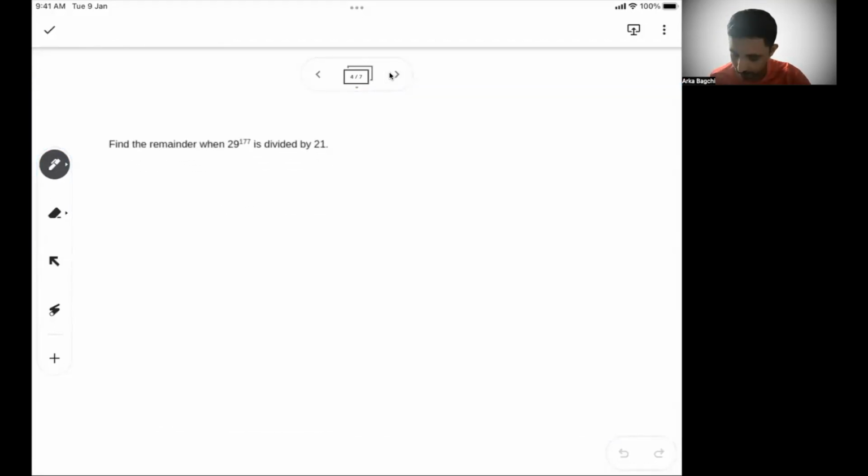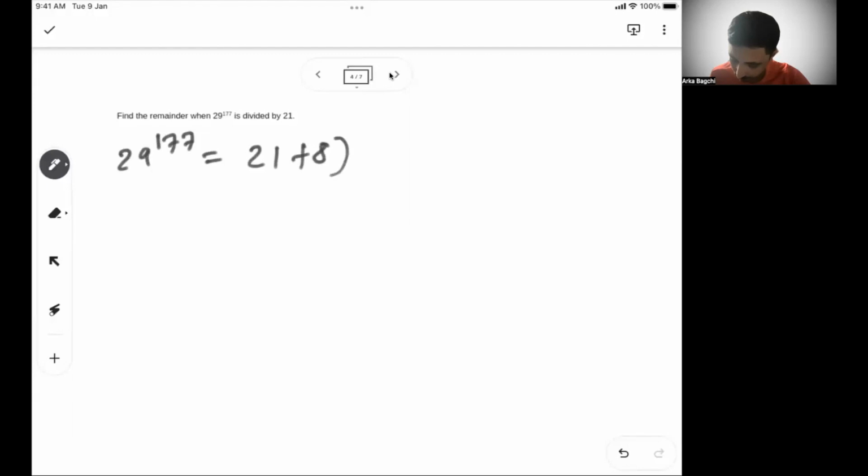Find the remainder when 29 to the power 177 is divided by 21. Now 29 is anyway more than 21, so let's straight away write it as (21 plus 8) whole to the power 177.